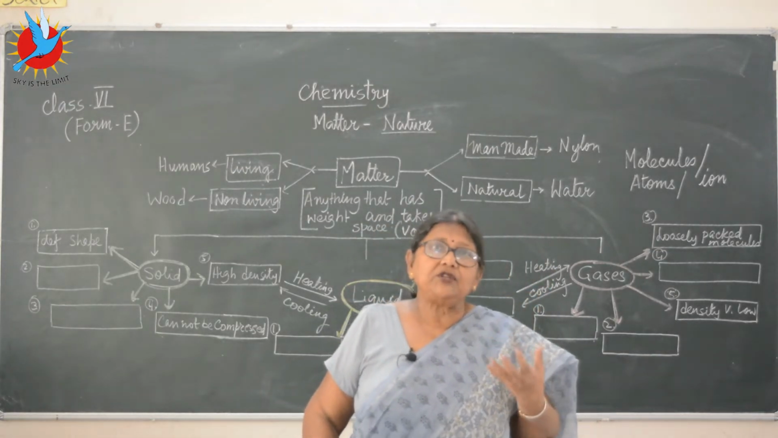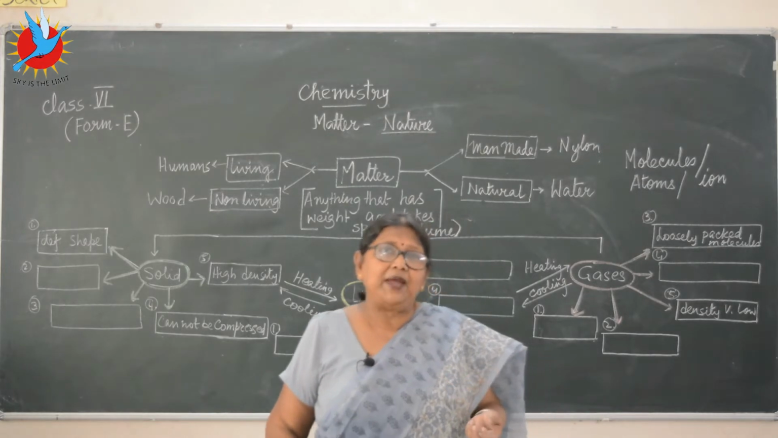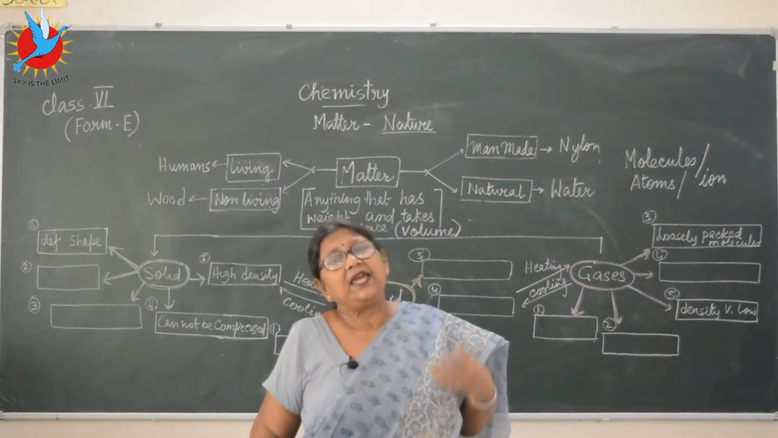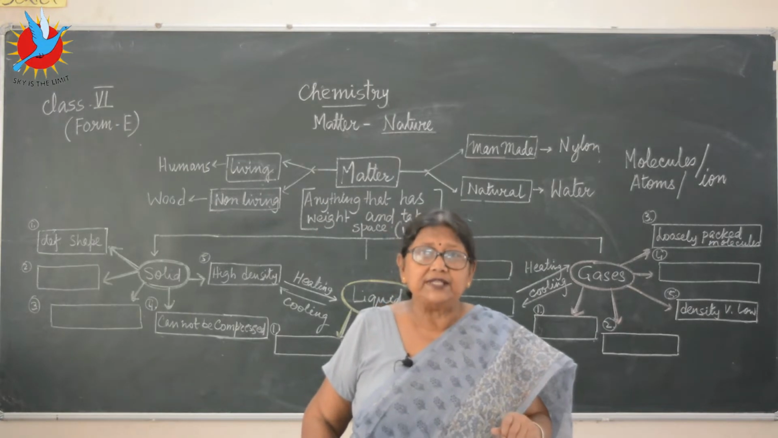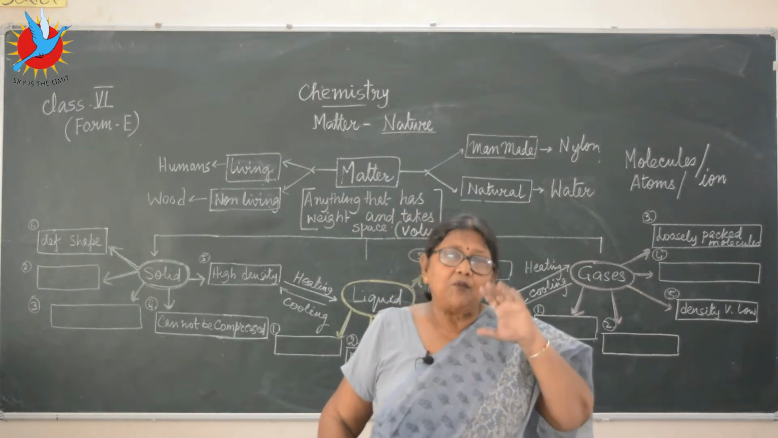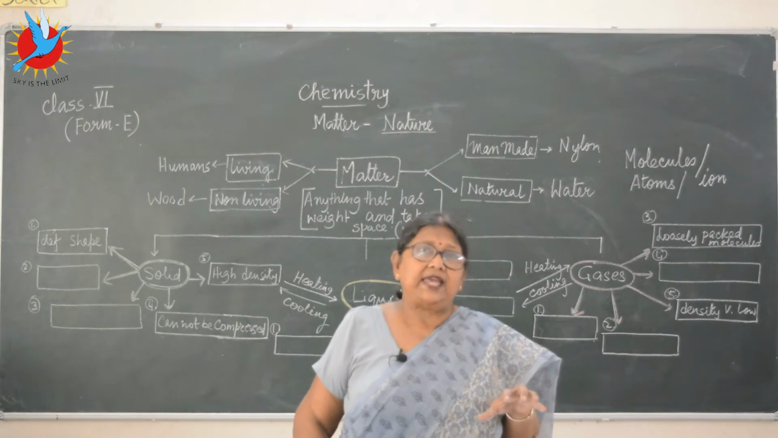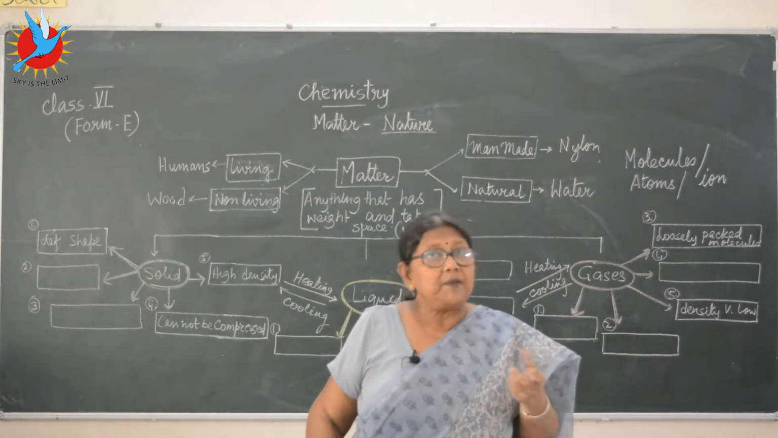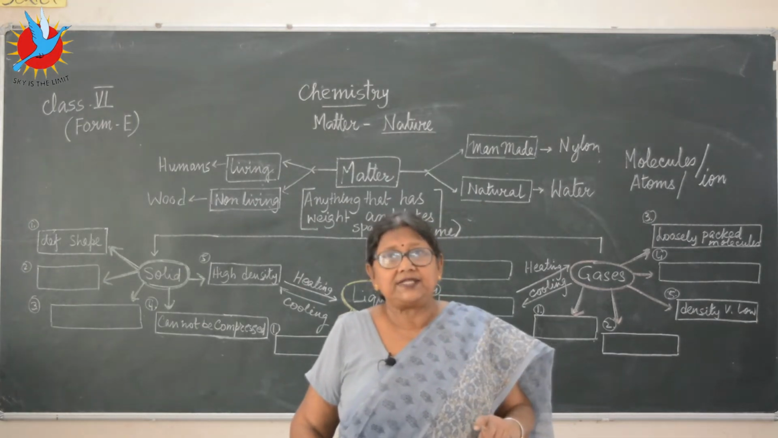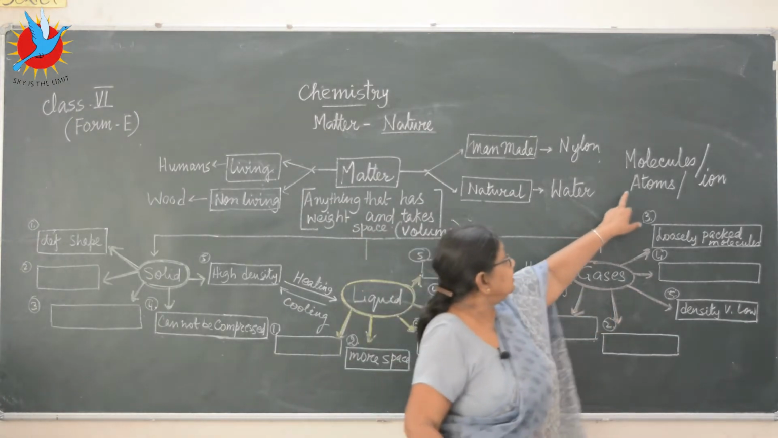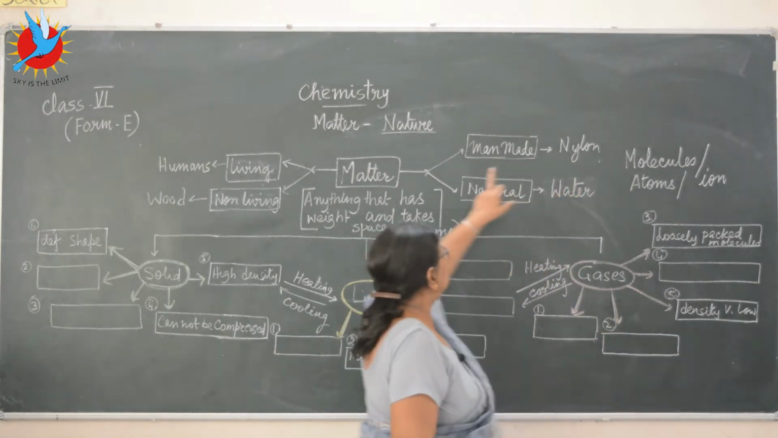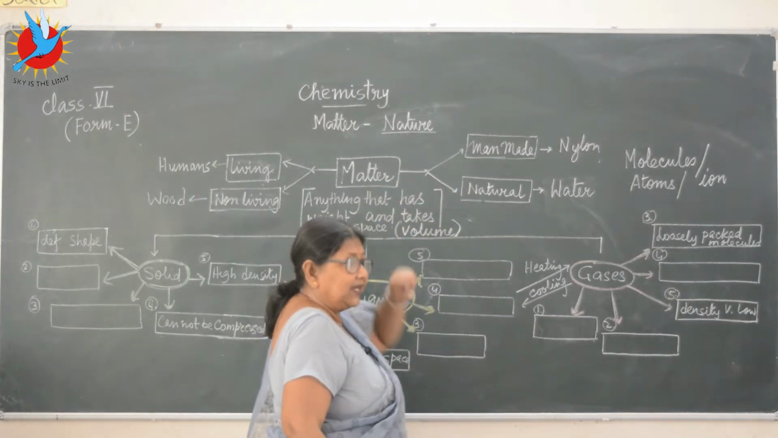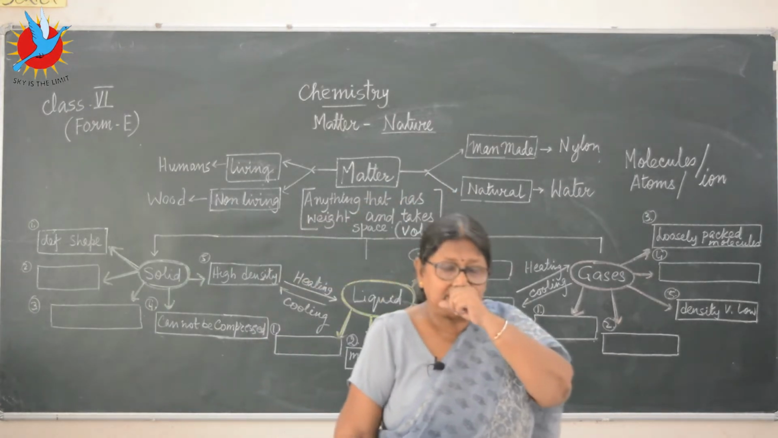We say molecules are the smallest particle of matter. At the same time we say atoms are also the smallest particle of matter. Then what's the difference? The difference is molecules can exist by themselves, but atoms may or may not exist by themselves, and atoms combine to make the molecules, and molecules together make the matter. I'll give you one simple example.